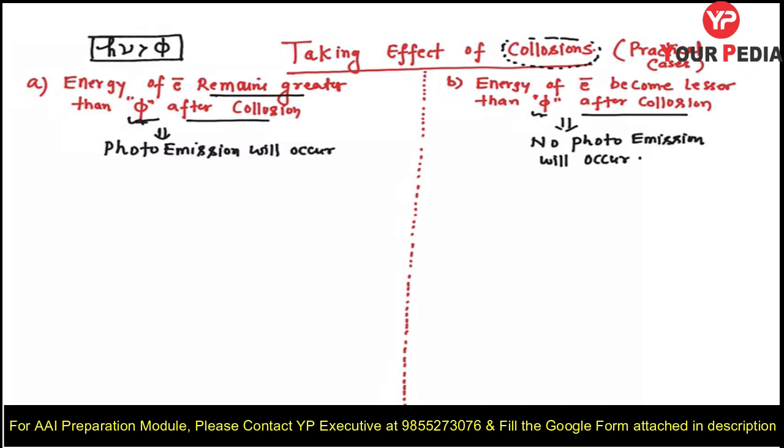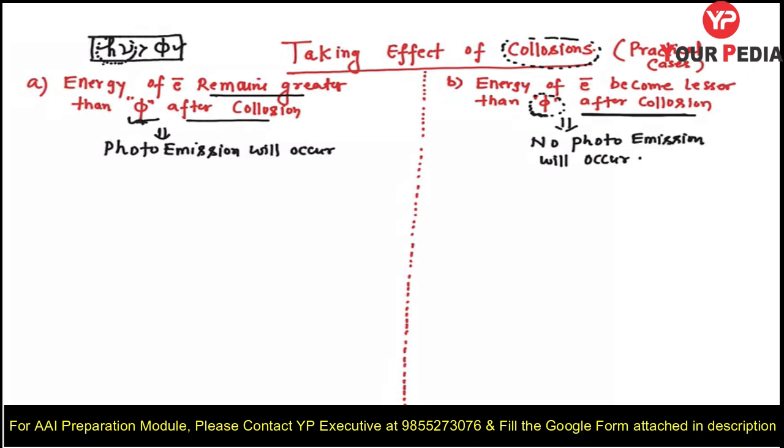Unfortunately, the photon energy which was absorbed by the electron was greater than the work function, but some part of that energy it has to lose in the form of collisions, and it has lost that much energy. After collisions its remaining energy is less than the work function. Obviously if the energy is less than the work function, then no photo emission will occur there.